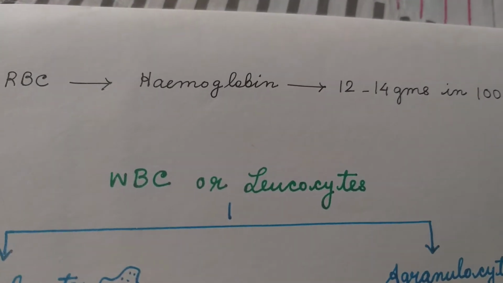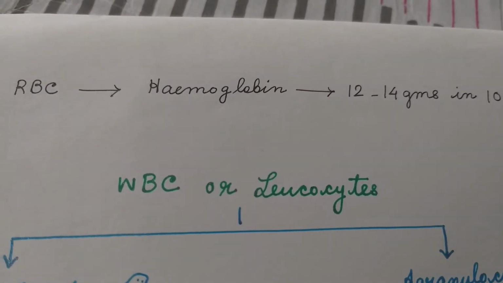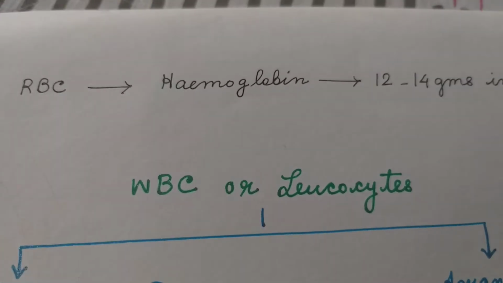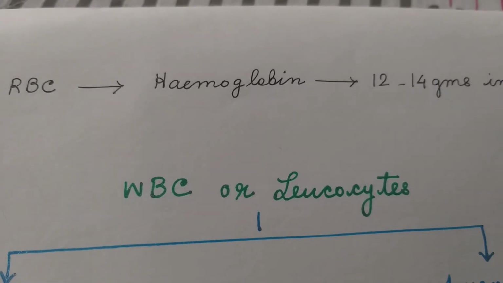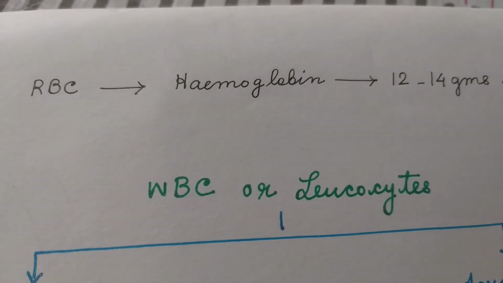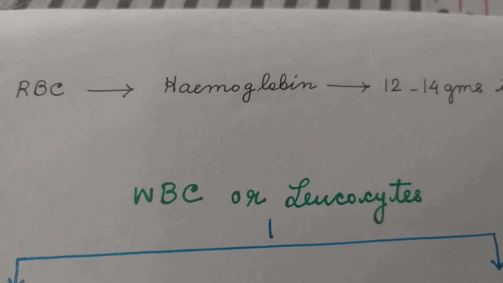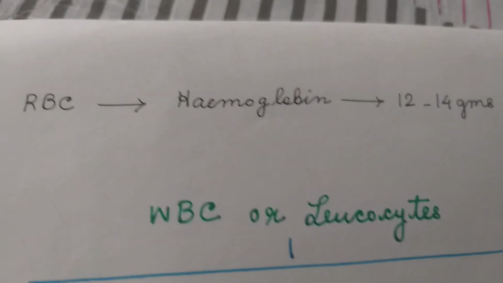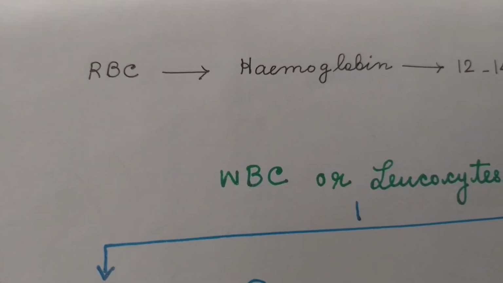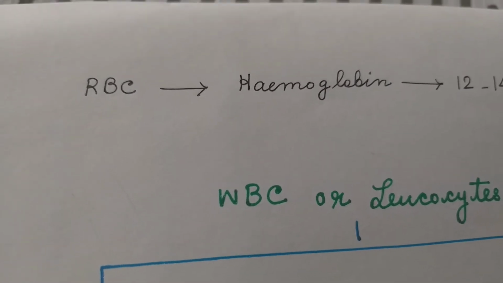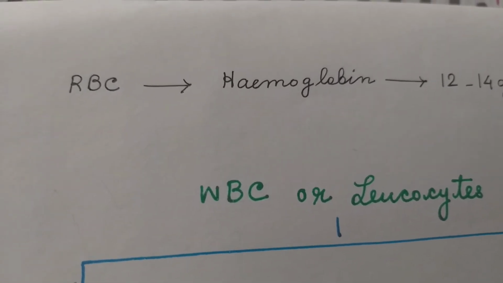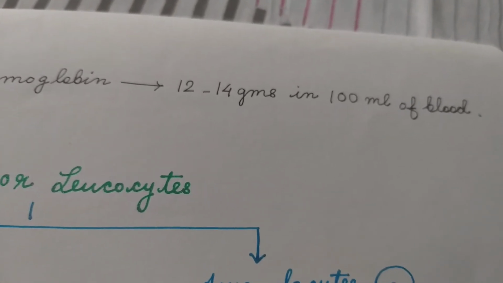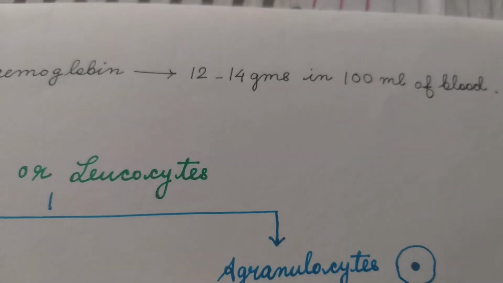Red blood cells, or erythrocytes, contain hemoglobin. Hemoglobin is a protein which consists of heme and globin. Heme is the iron containing part, globin is the protein. Because of the iron present in hemoglobin, it is red in color. And due to the presence of red colored pigment, all RBCs look red. And due to the presence of red colored RBCs, human blood appears red in color. The amount of hemoglobin in each 100 ml of blood is about 12 to 14 grams.